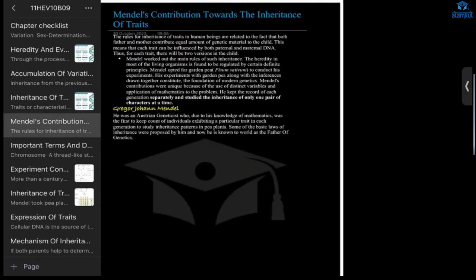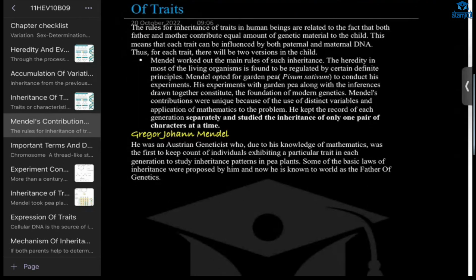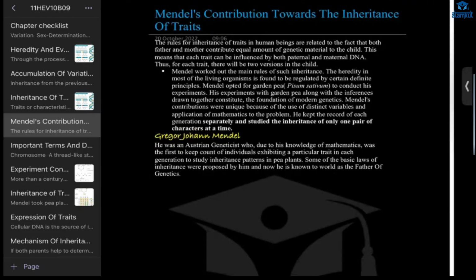Okay, now we'll talk about Mendel. Gregor John Mendel is called the father of genetics. Everyone there? Yes, ma'am. Okay, you're able to understand, right? Yes, ma'am. Okay. So he was the first one who started genetics.